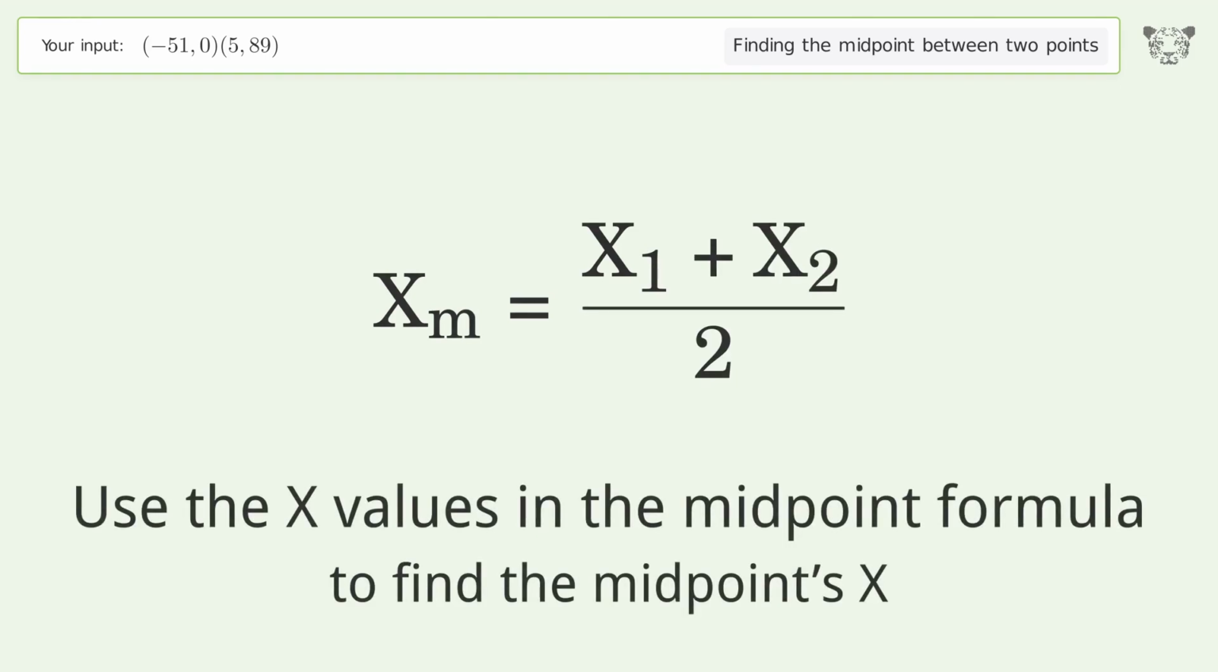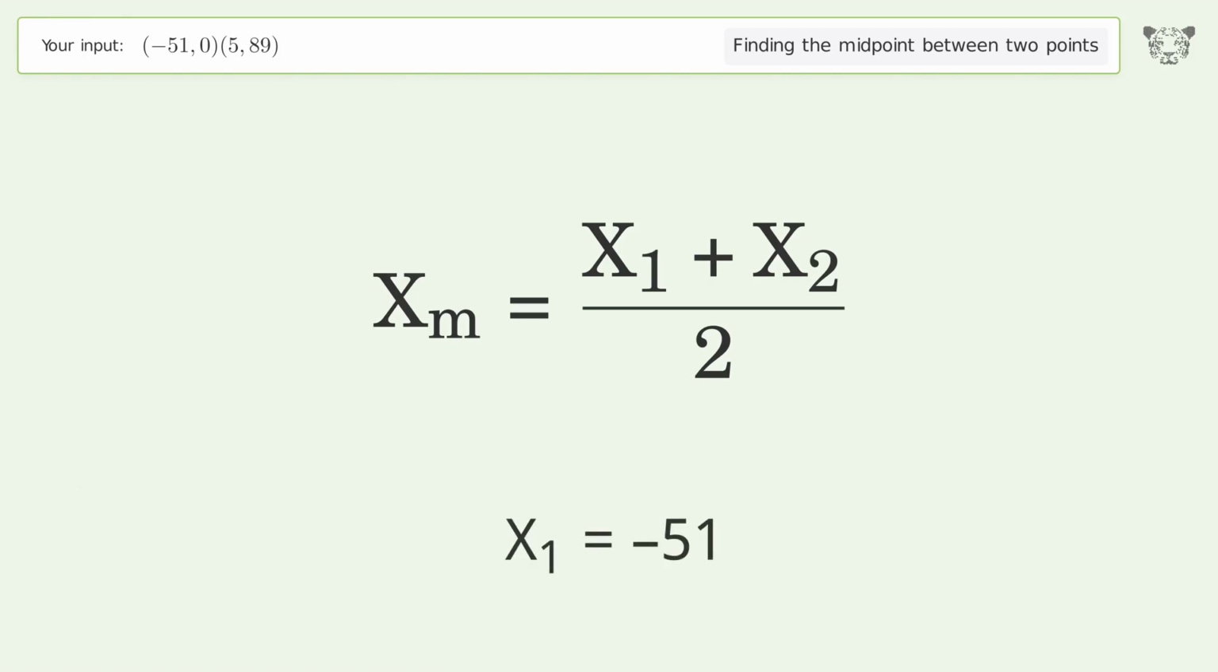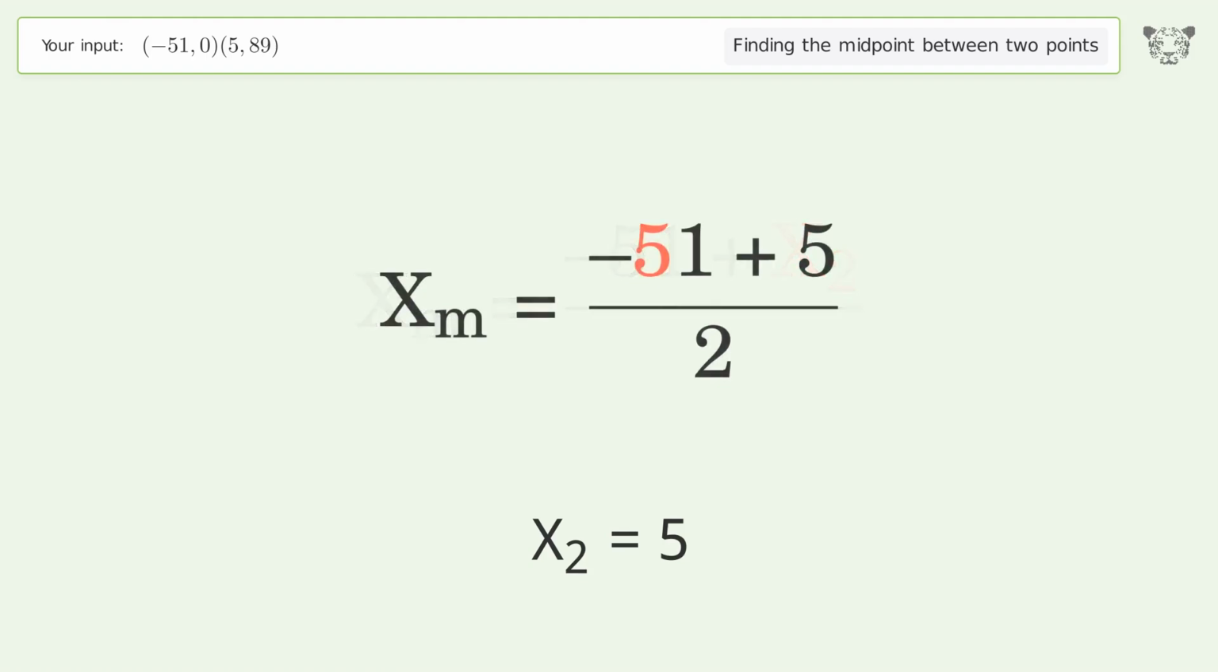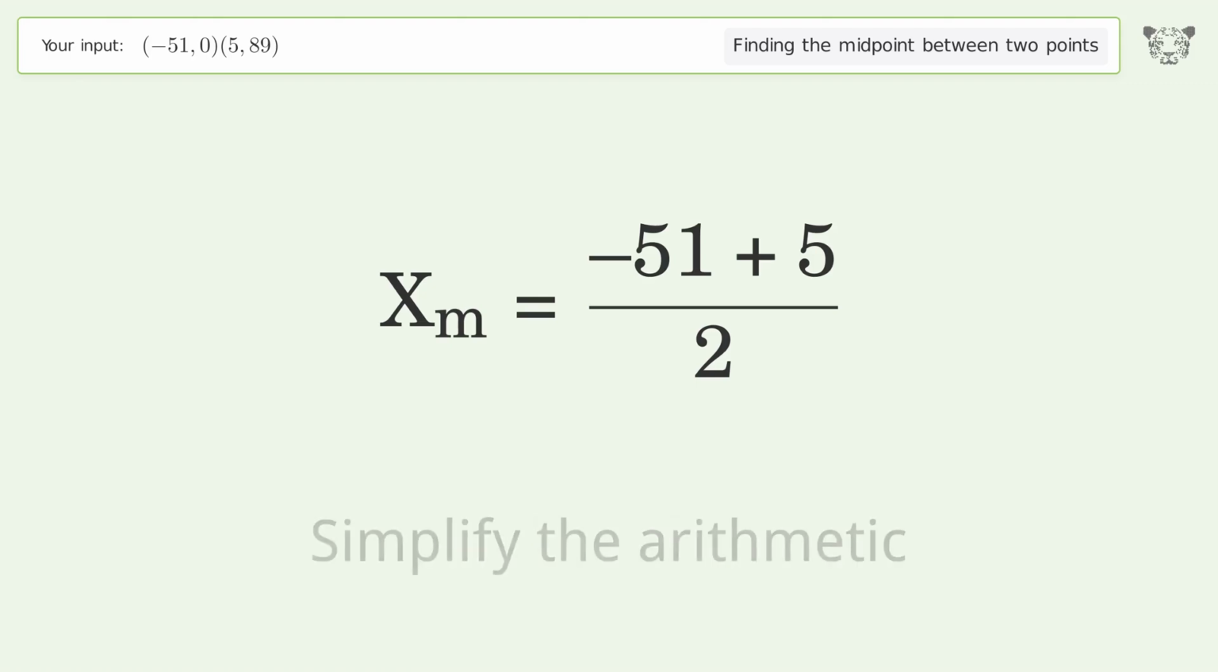Use the x values in the midpoint formula to find the midpoint's x. x1 equals negative 51. x2 equals 5. Simplify the arithmetic.